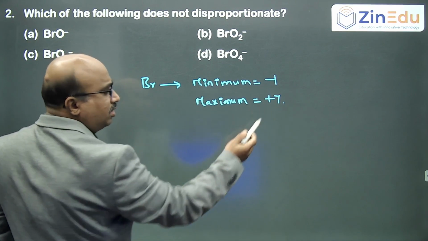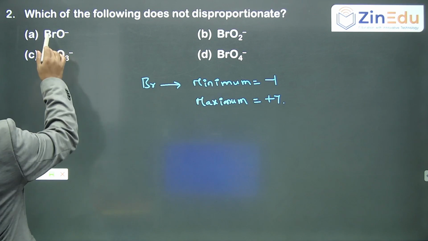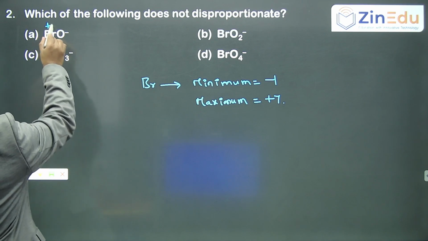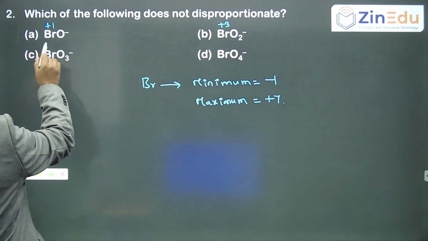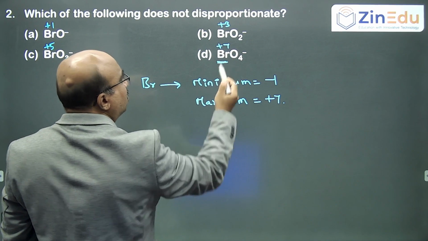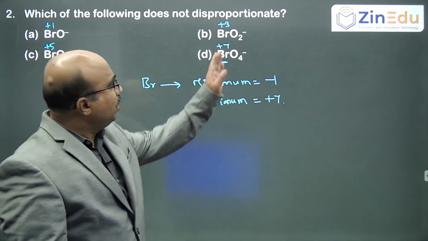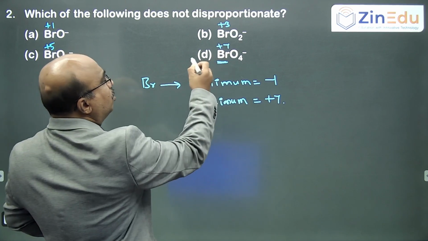If it has +7, it can only undergo reduction. Here bromine oxidation states in BrO minus is +1, here it is +3, here it is +5, and here it is +7. So it has the maximum oxidation state and can only undergo reduction but not oxidation. So this cannot undergo disproportionation.